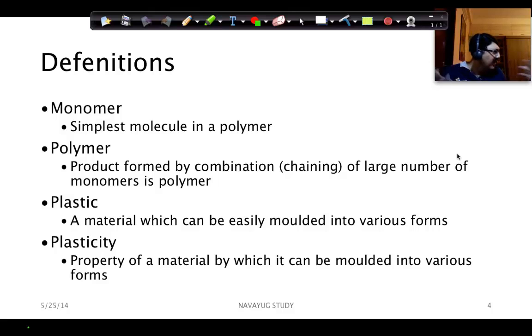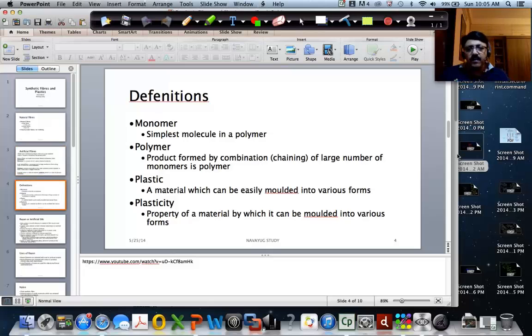All these are different types of polymers which exist, and their properties are different. But plastics generally are polymers, right? Okay. So now plasticity, the property of a material by which it can be molded into various forms.